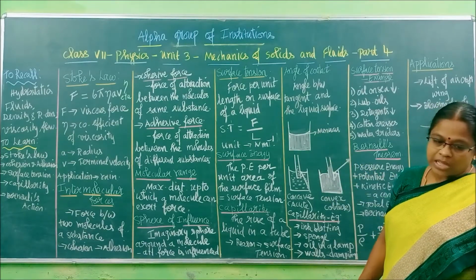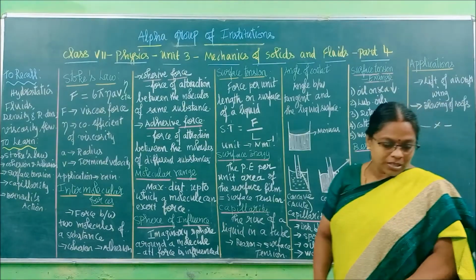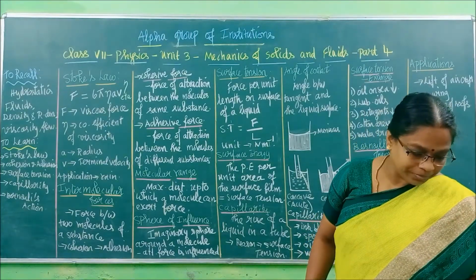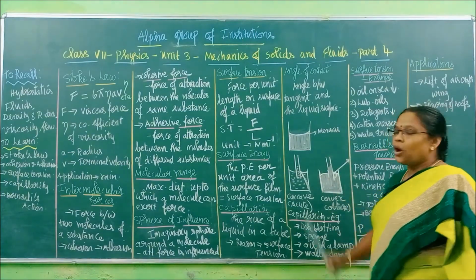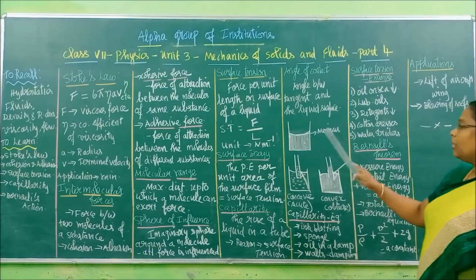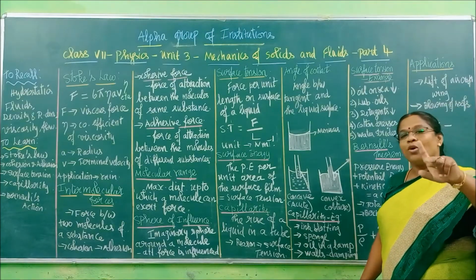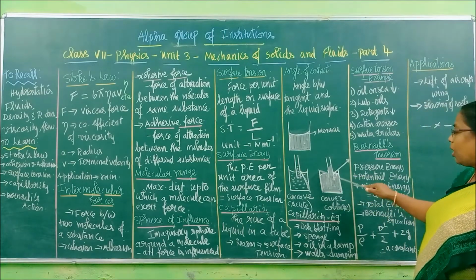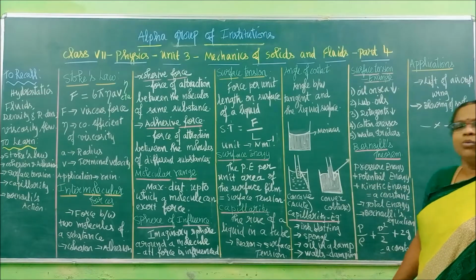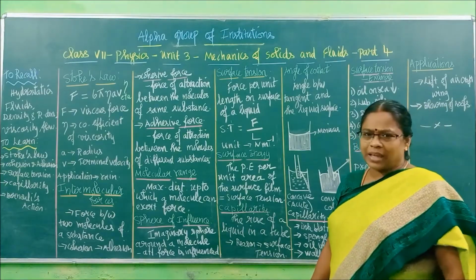M-E-N-I-S-C-U-S. Meniscus. Underline that word in your page 62. Right? So what is that word called? Meniscus. Right. Now this meniscus will be of two types. Either it will be concave like this or convex like this. For different liquids it will be like that.